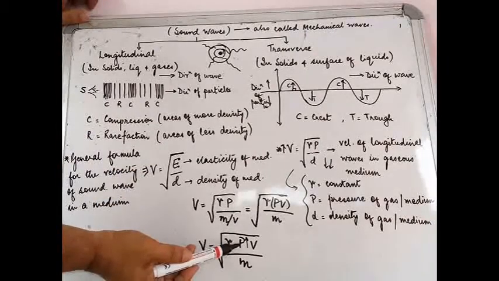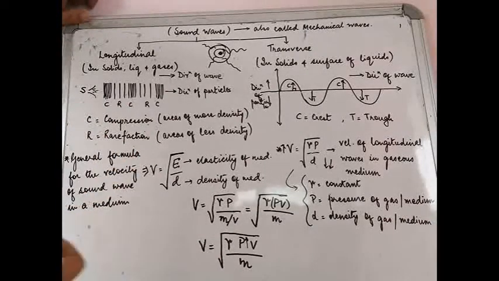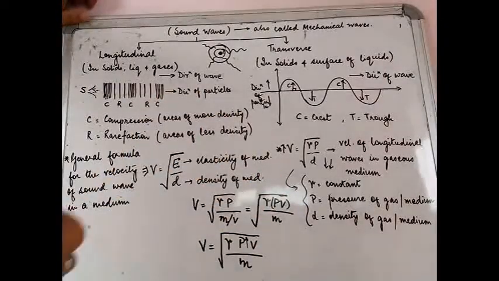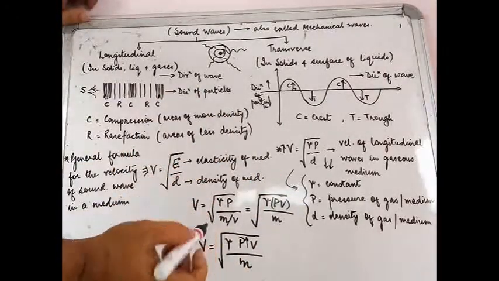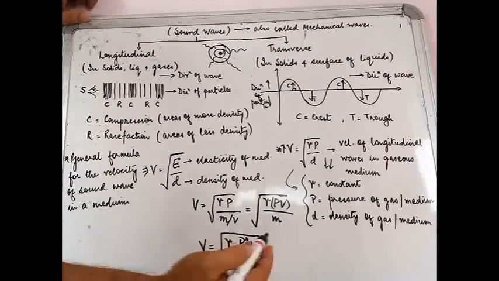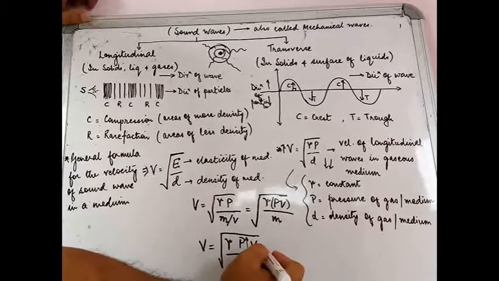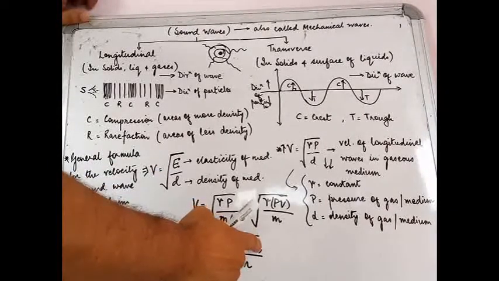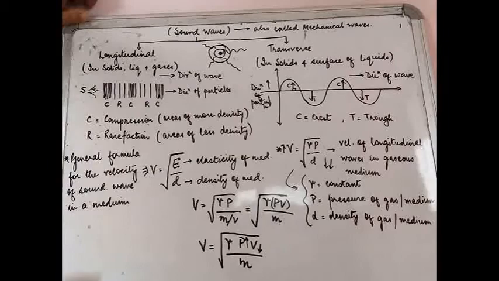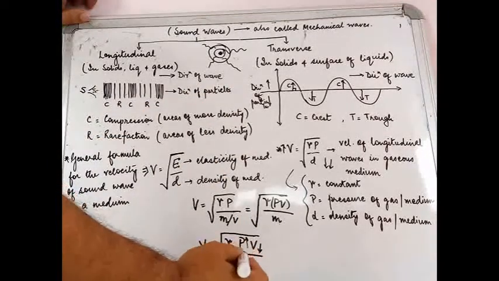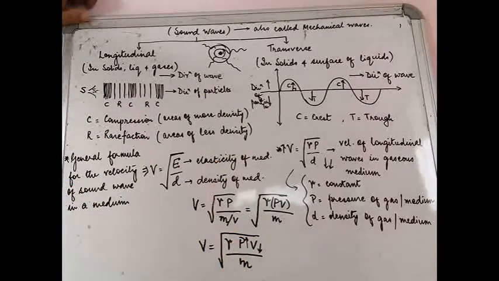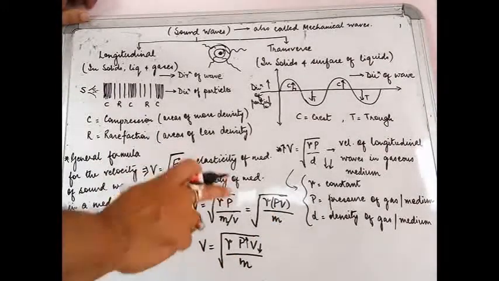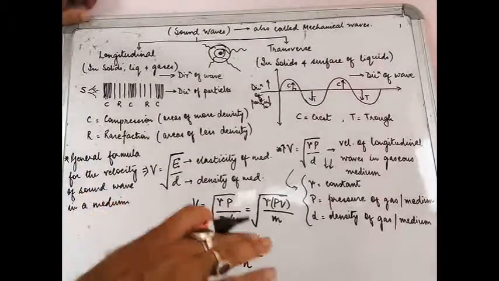Somebody is increasing the pressure of the gas. Now, according to Boyle's law, the product of P and V has to be constant. So for it to be constant, if somebody is increasing the pressure, the volume has to come down, so that this increasing effect is neutralized by this decreasing effect. So effectively the product of P and V is not going to change. That is why the velocity of the sound in that gaseous medium is not going to change.